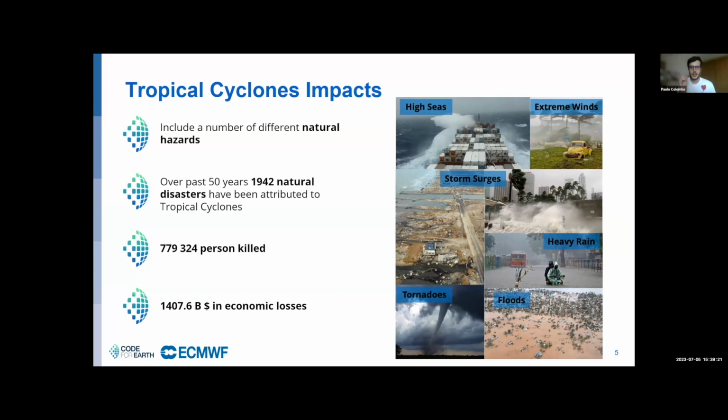According to the World Meteorological Organization, over the past 50 years, 1,942 natural disasters have been attributed to tropical cyclones, which caused more than 700,000 deaths and 1,400 billion in economic losses.